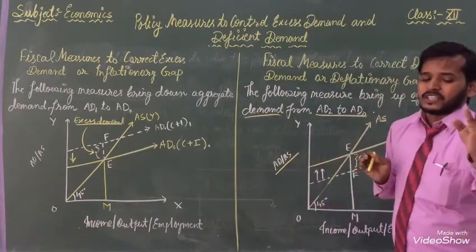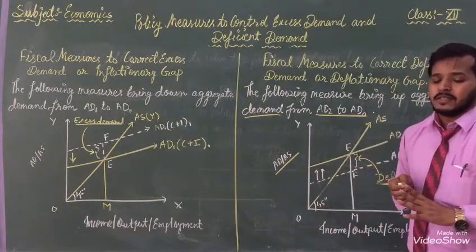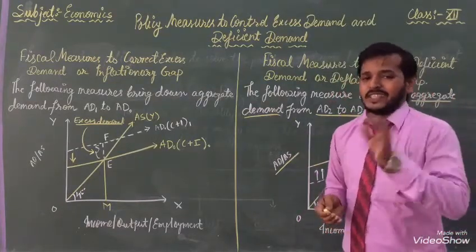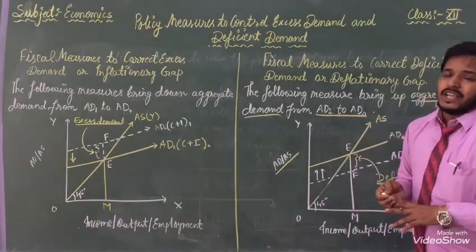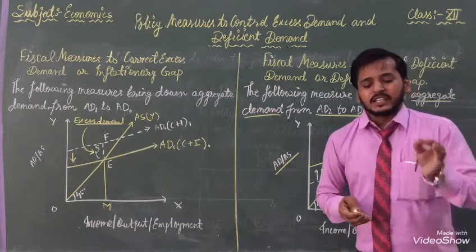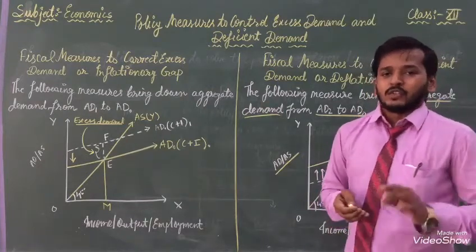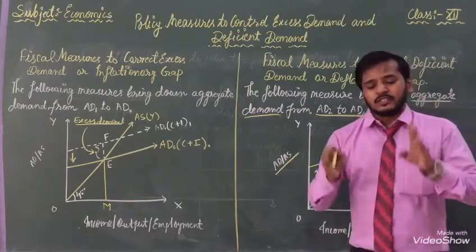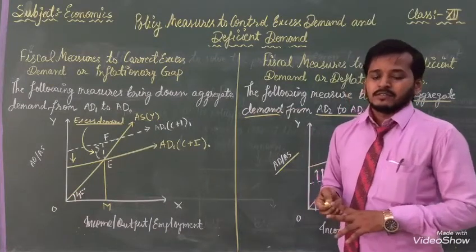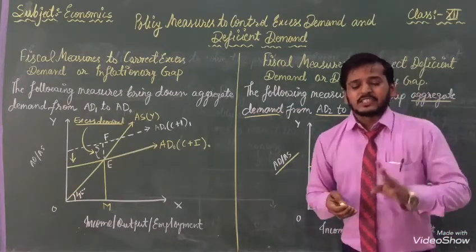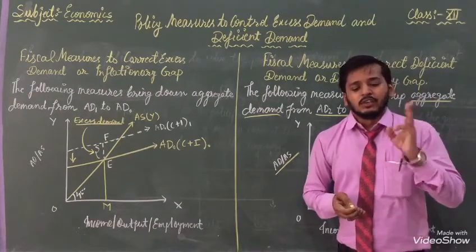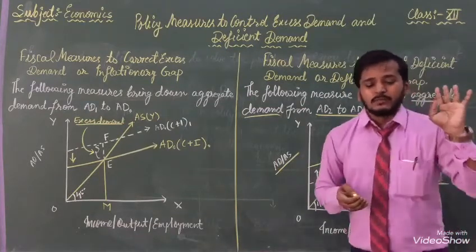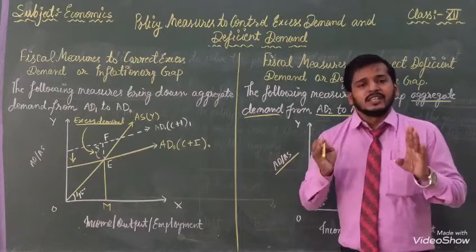With the help of 4 steps, we can control deficit demand with public debts. And the last one, given in front of you, is deficit financing. How can we control deficit demand with the help of deficit financing? Solution: there are also 4 steps. First, the government should resort to deficit financing. Second, it will increase the supply of money. Third, it will increase the disposable income. And fourth, consumption and investment will rise.